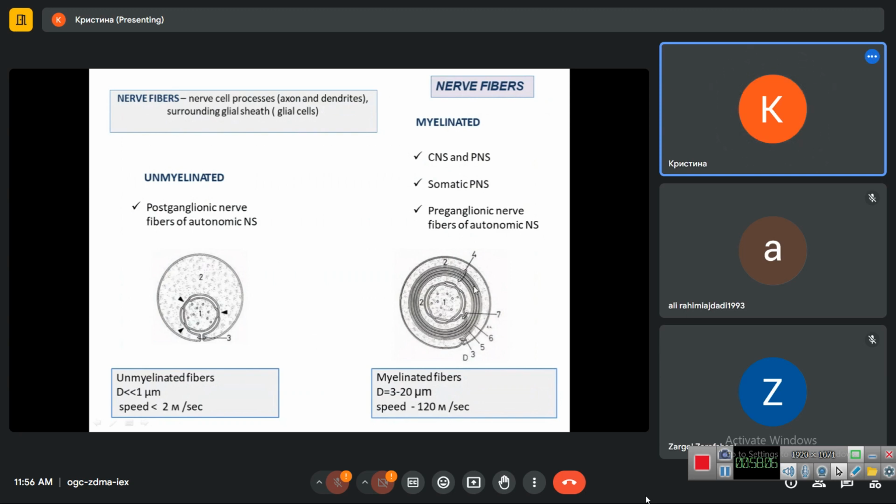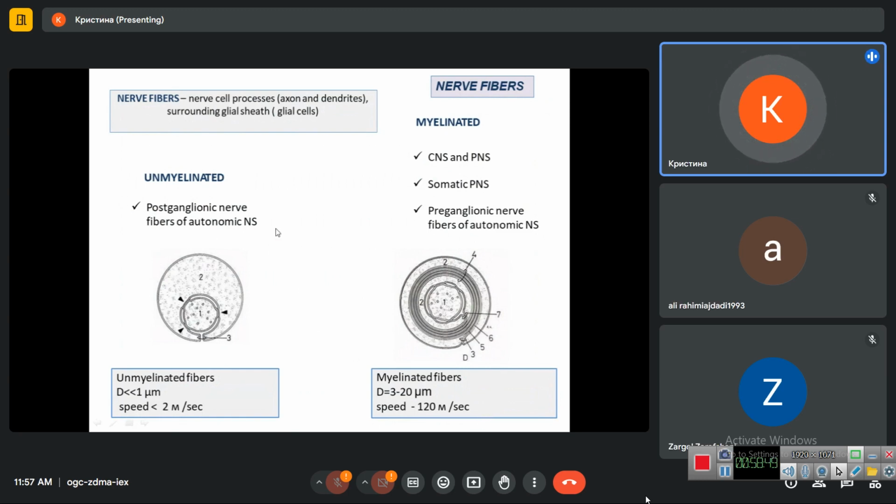And the myelin sheath acts as the physical insulator for the electrical impulse and allows myelinated fibers to have a higher speed of nerve impulse transduction. So the speed of electrical impulse transduction through the unmyelinated fiber is less than 2 meters per second, but in myelinated ones more than 100 meters per second.